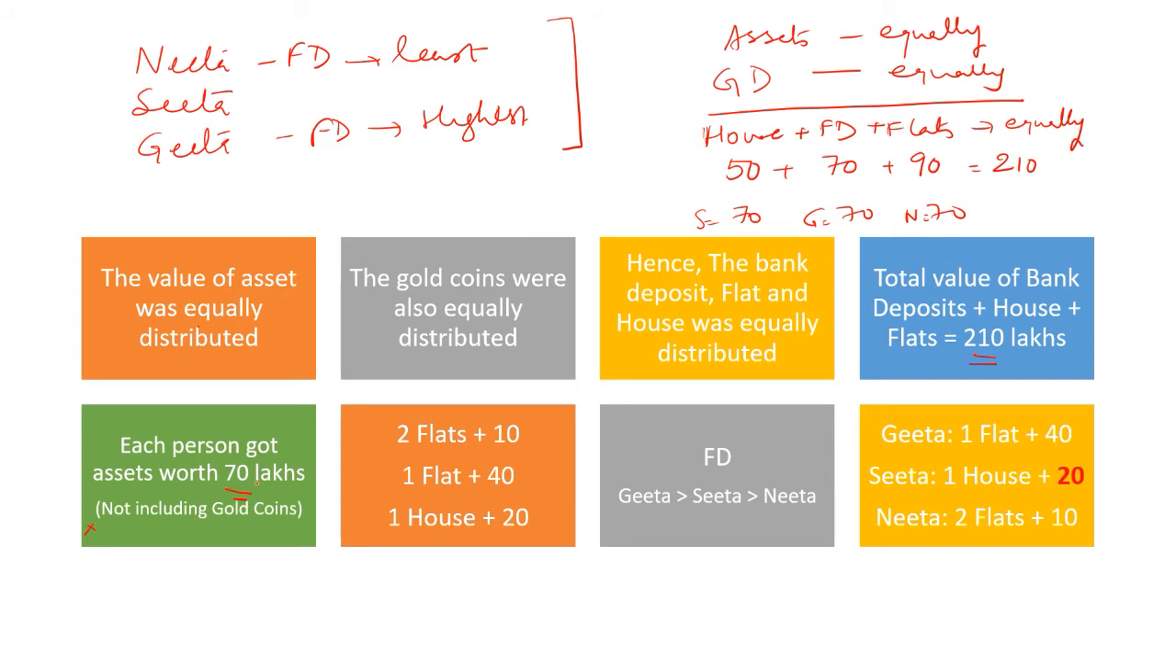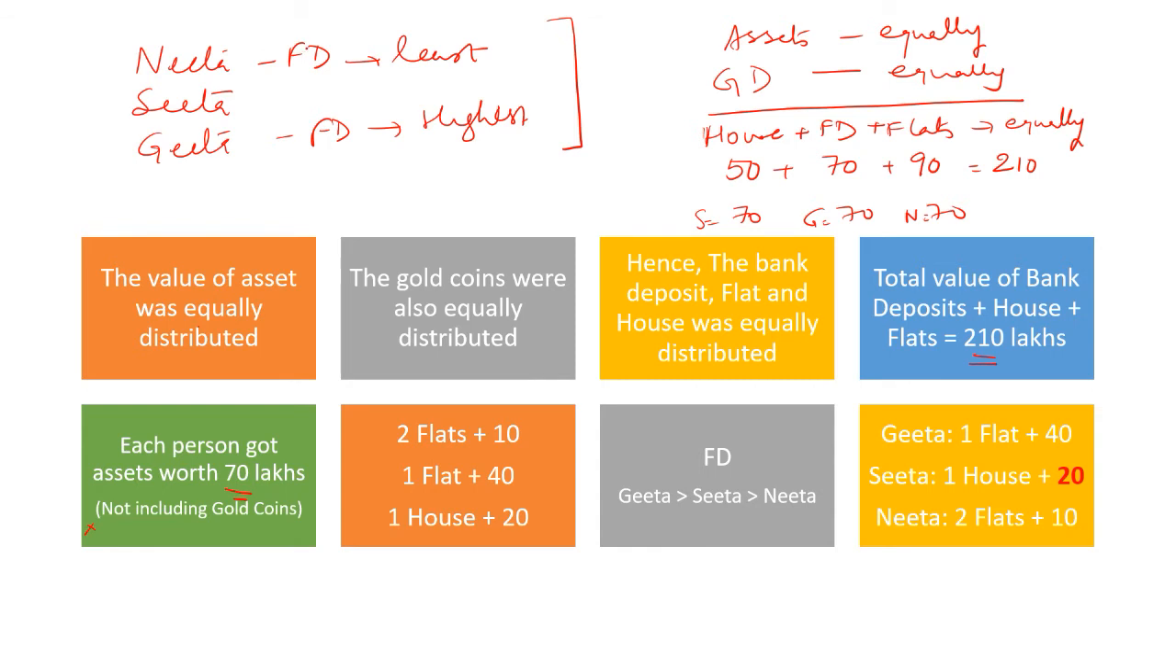Now see, this 70 lakhs can be broken up only in one way, because one person has to get the house and that person will get another 20 lakh in bank deposit. That means the other person must definitely now get one flat at least. So the person who will get one flat will get 40 lakhs and the person who gets 2 flats will get 10 lakhs. So that's how you can make it as 70.